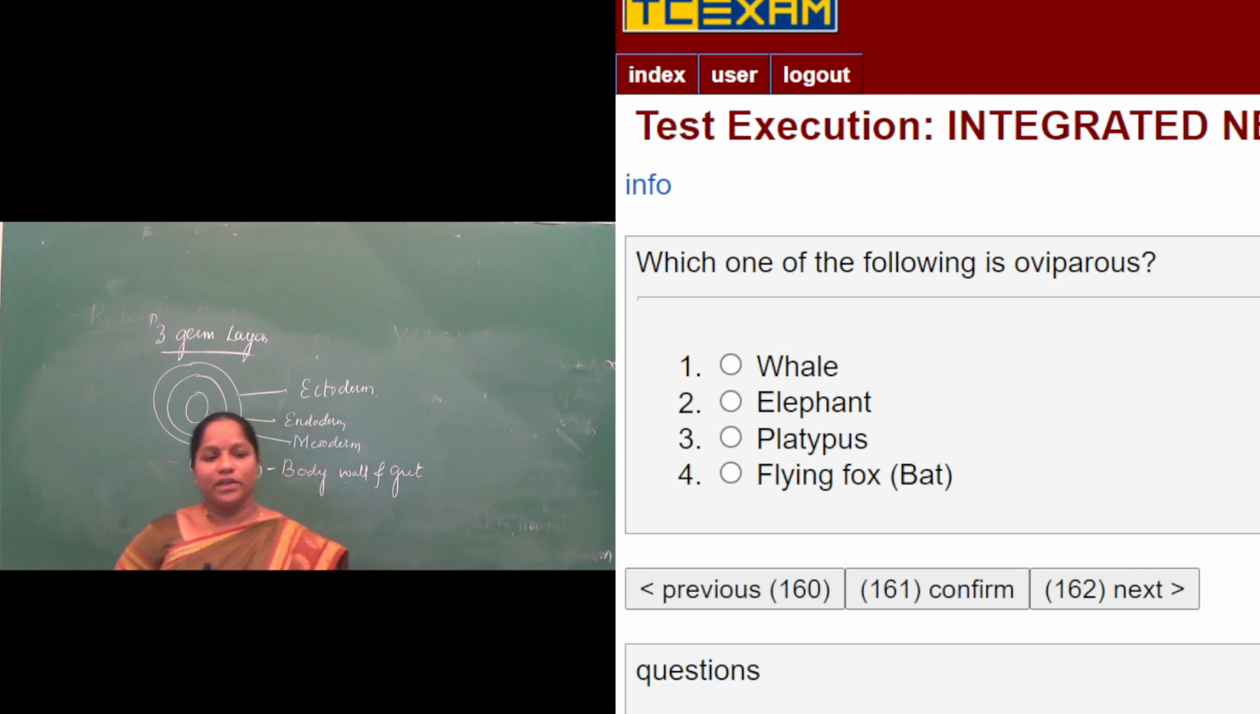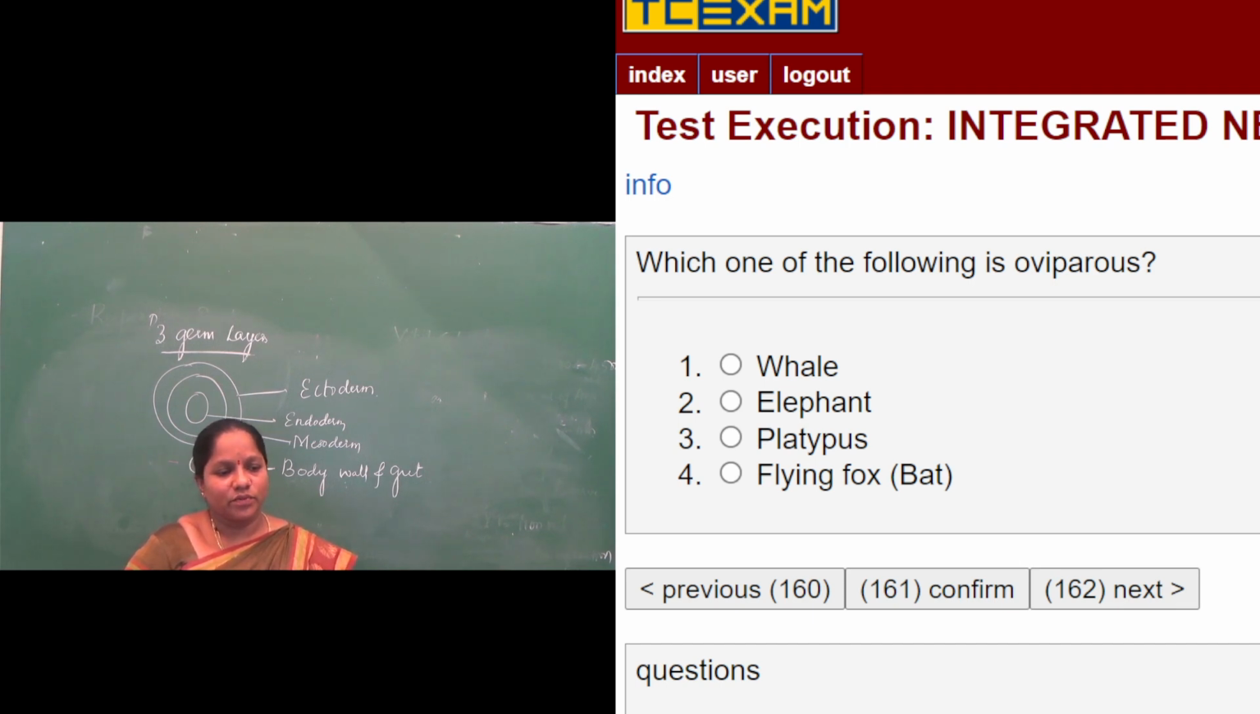Which of the following is oviparous? So which animal is oviparous? We have egg-laying mammals and animals that directly give birth to young ones. Those animals which lay eggs are called oviparous. So which is called oviparous here? Whale, elephant, platypus, flying fox.